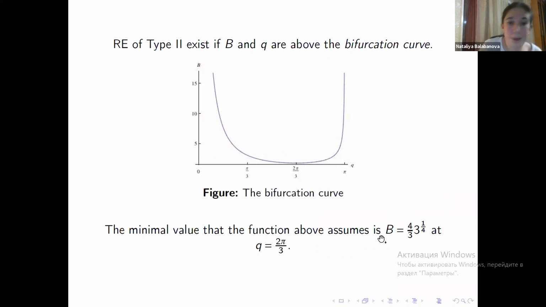And if B is big, which in our books is greater than 2, so the line B constant lies somewhere here, then to the left of the intersection, we have one relative equilibrium. To the right of this intersection, we have one relative equilibrium for every Q, 2 on the intersection points, 3 everywhere in between, but at pi over 2, we will have 2 relative equilibria.